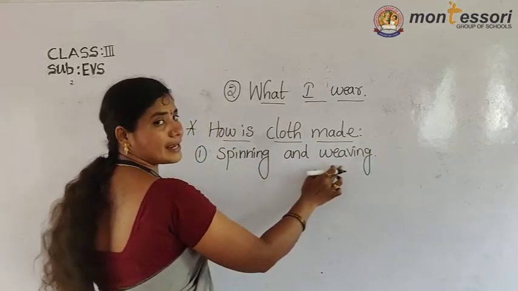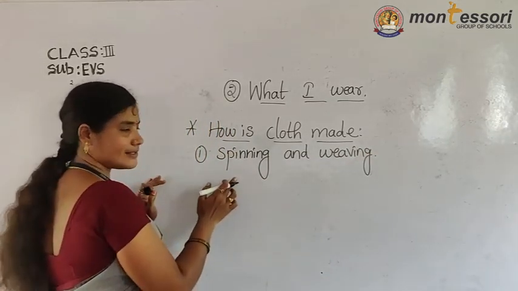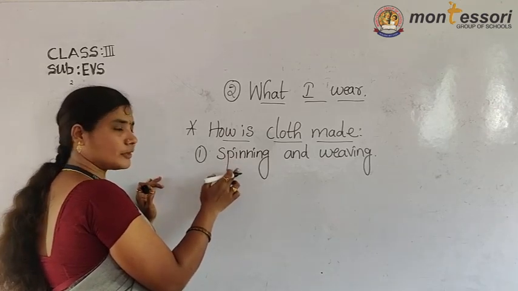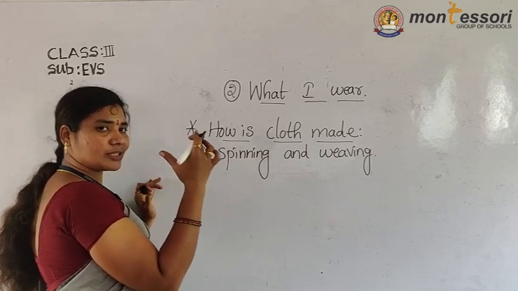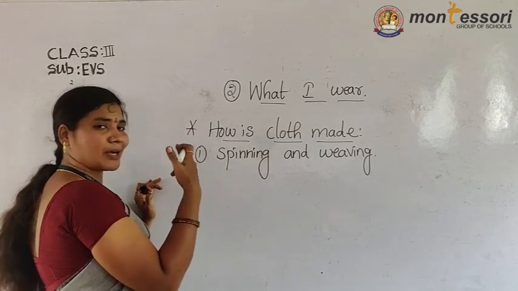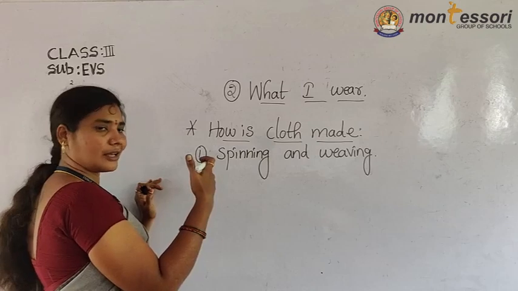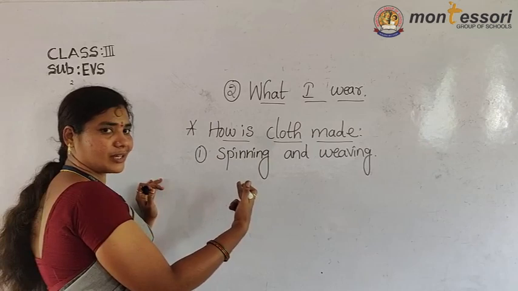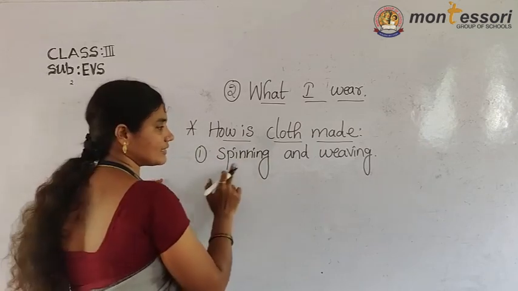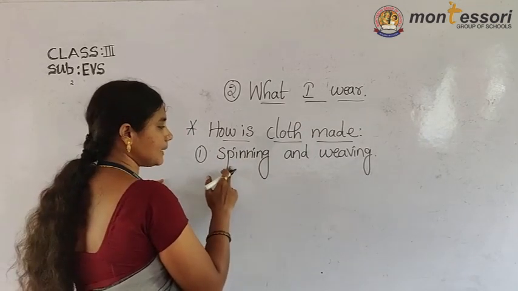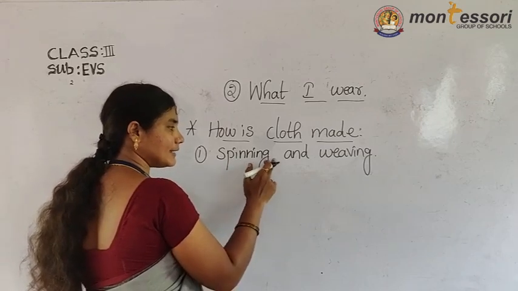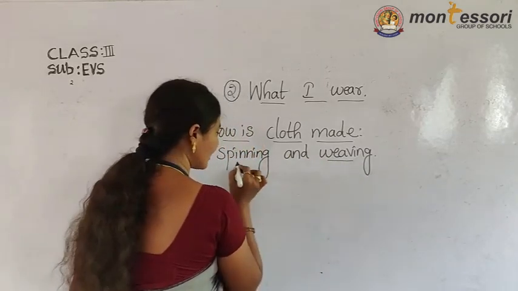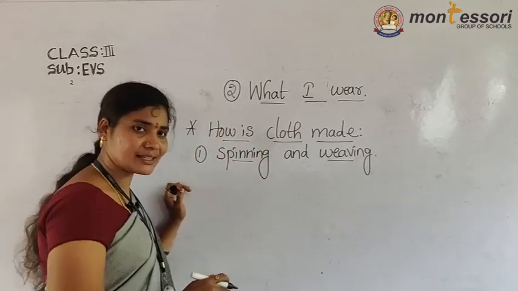Spinning and weaving. This is a new term, children. Before, you did not have this word. When you get new terms, I will pronounce them, and then you can learn. When I am reading, listen carefully. Spinning, S-P-I-N-N-I-N-G.